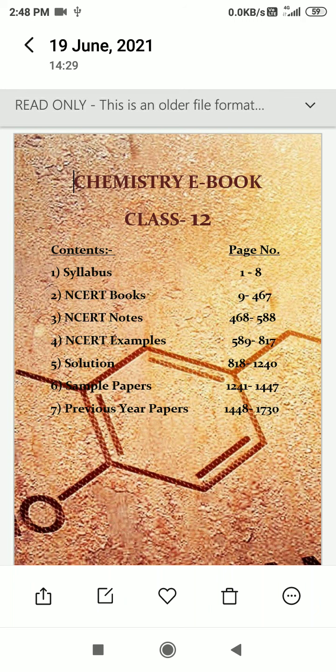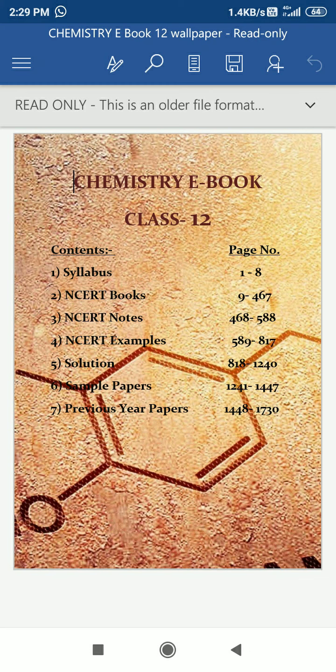Now I am going to tell the page numbers. The syllabus is pages 1 to 8, NCERT books 9 to 467, NCERT notes 468 to 588, and fifth, NCERT exemplars 589 to 817, and next the solutions 819 to 1240, and next is 1241 to 1447 sample papers, and previous year questions 1448 to 1730.